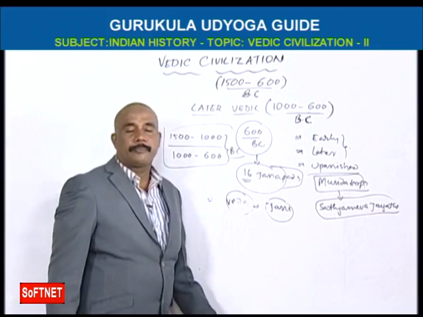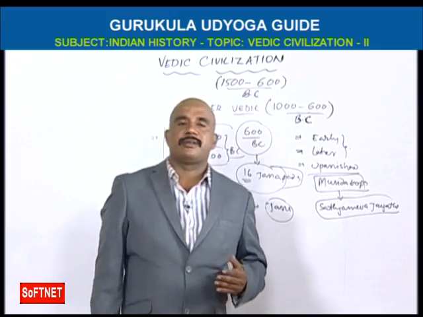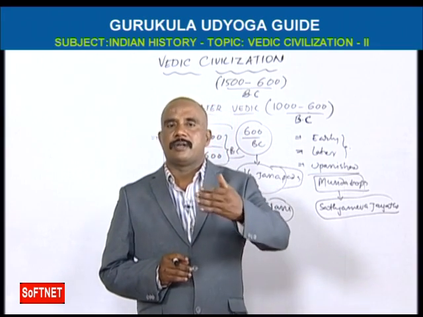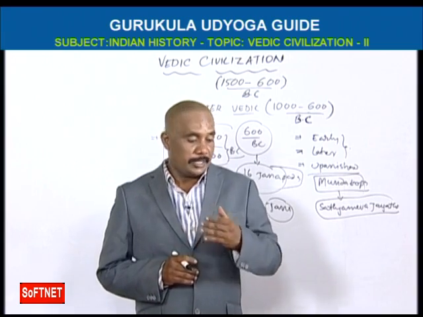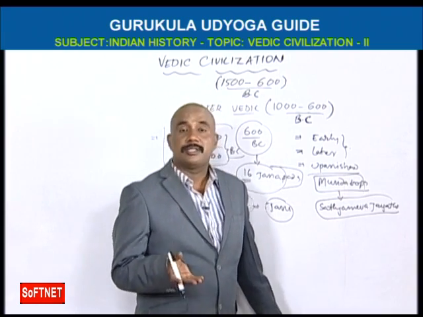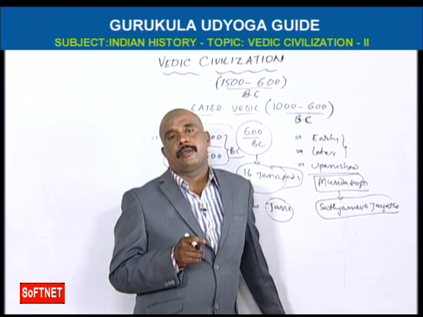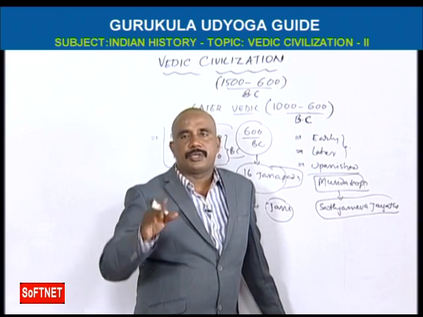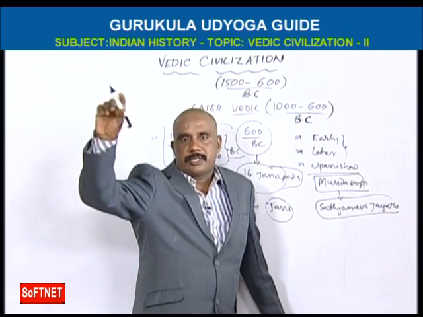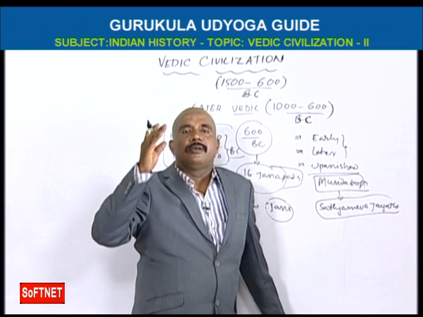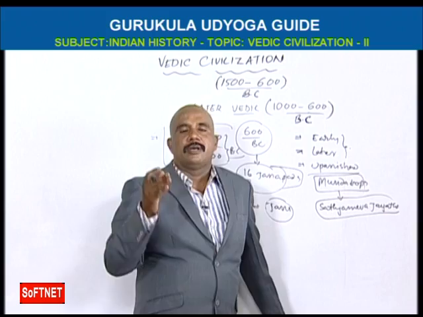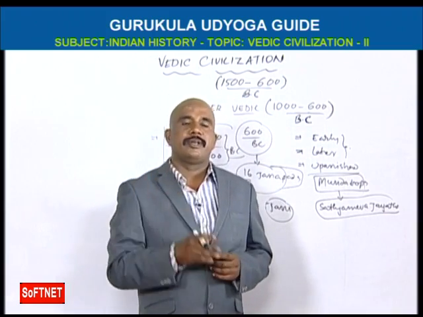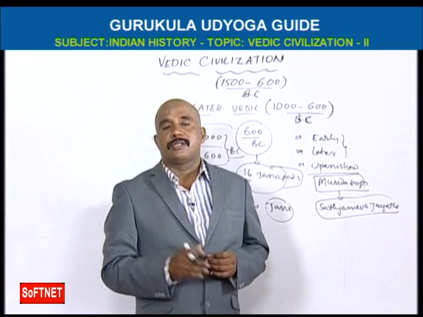Okay. So in later Vedic civilization, what was the profession? The profession was cattle breeding and agriculture. Here the most important system, the Varna system, developed. Varnasrama: Brahmana, Kshatriya, Vaishya, Shudra, and their ages. That means Brahmacharya 5 to 25, Gruhastha 25 to 50, Vanaprastha 50 to 75, and Sannyasa 75 to 100.